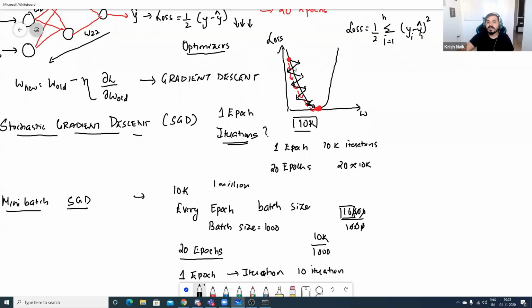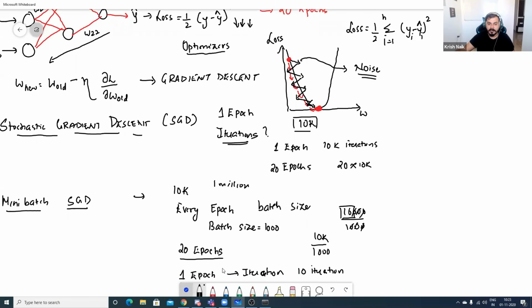Now you may be wondering why this kind of convergence is happening. In gradient descent, I've just drawn a small straight line, right? We are going straight. But in the case of mini batch SGD, we are having some zigzag line, and this line is basically called noise. Why is this noise coming?